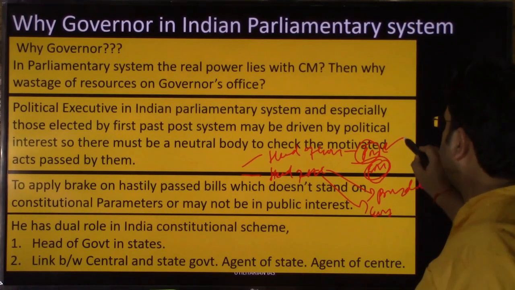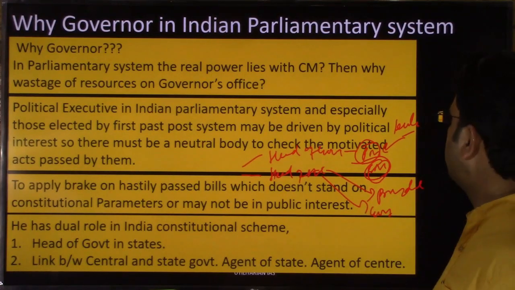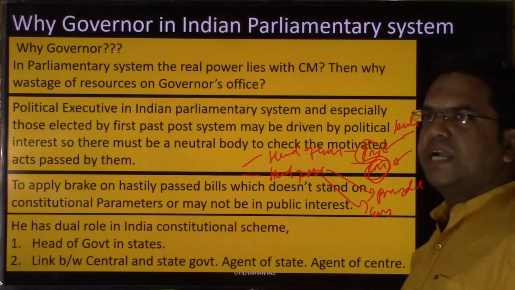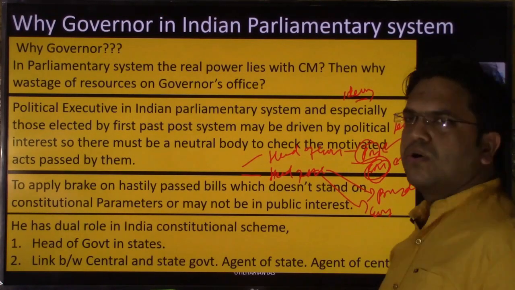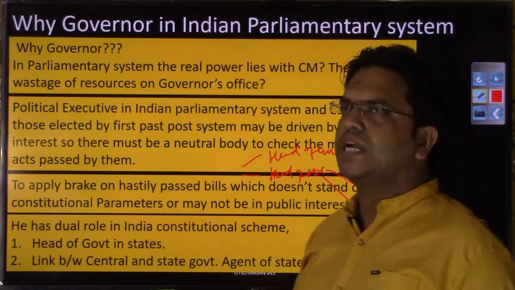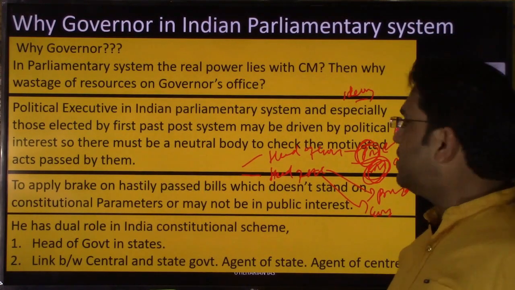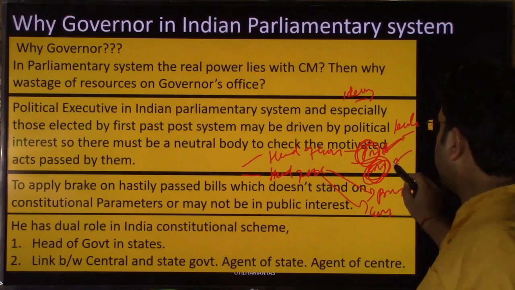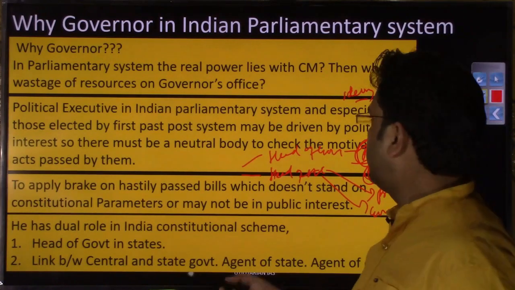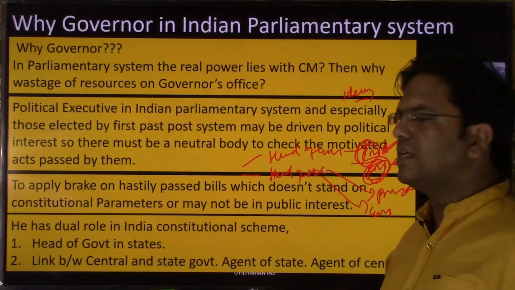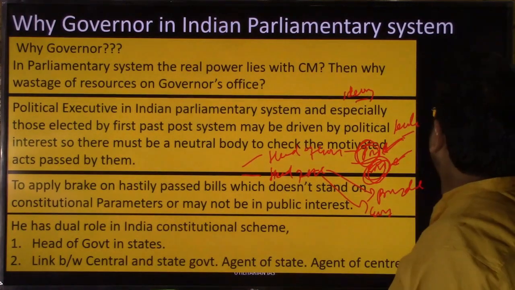But if you see, prime minister and chief minister, they are from the ruling party. They are also leader of the party. So they do have certain responsibility toward their party as well. And the party does have some ideology, right? So BJP does have some ideology, Congress does have some ideology. So at times you will find that these people, prime minister and chief minister, will be motivated more by their party interest than by the nation interest. And you will find the reflection of their ideology in the policy or the acts that will be passed by these governments.